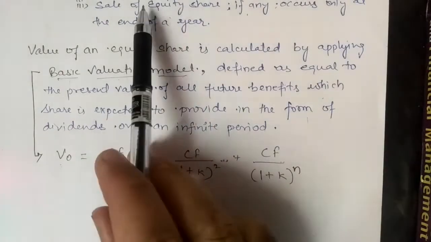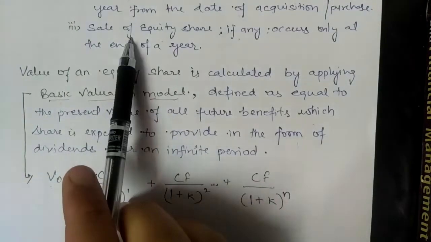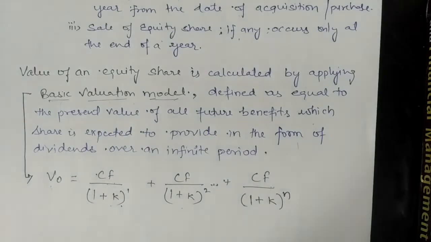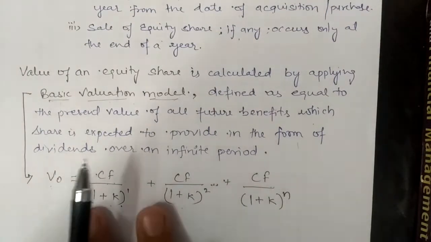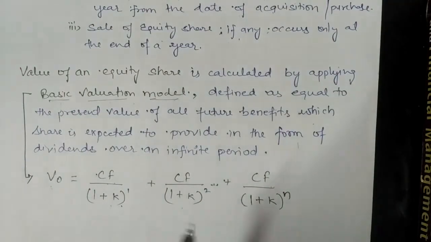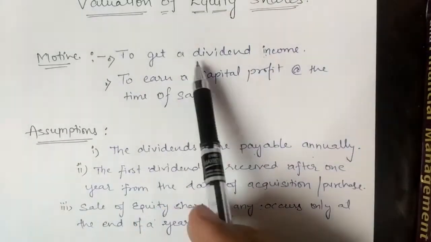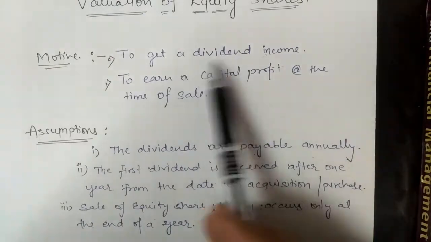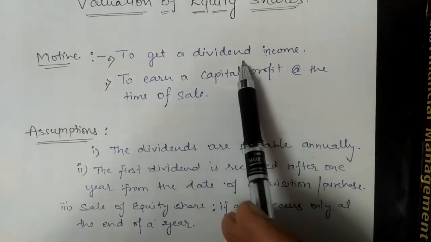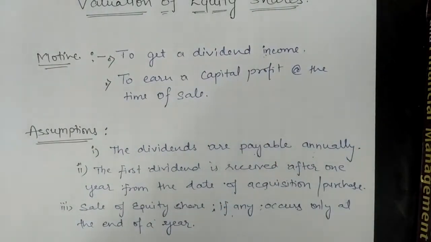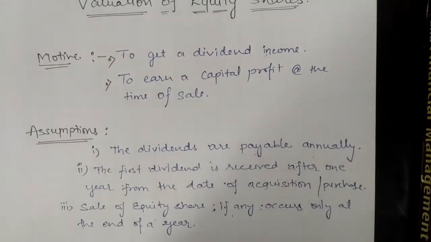So this sale of equity shares is ignored. From which point of view? From a practical point of view; theoretically you have only this. So from the valuation point of view, only the infinite stream, that is to get dividend income, that is dividend income on an annual basis. So this is relevant from the valuation point of view.